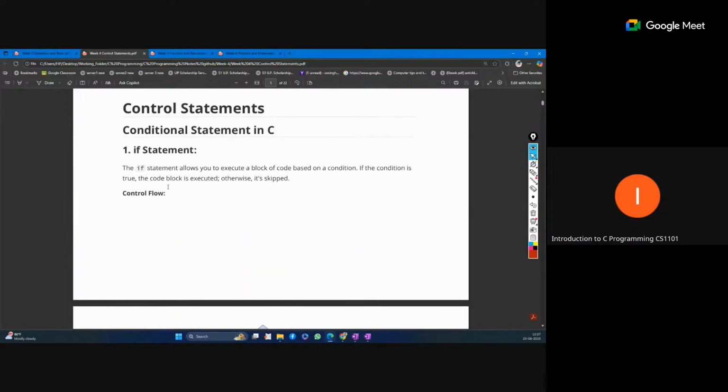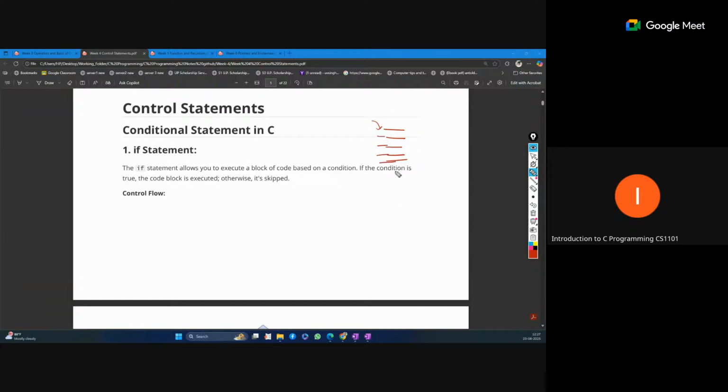In week four, we have the control statement. Control statement means controlling the flow of execution. Generally, the flow of execution is always from top to bottom. If we have written statements in the program, the first statement executes, then the second, then the third, then the fourth, then the fifth.